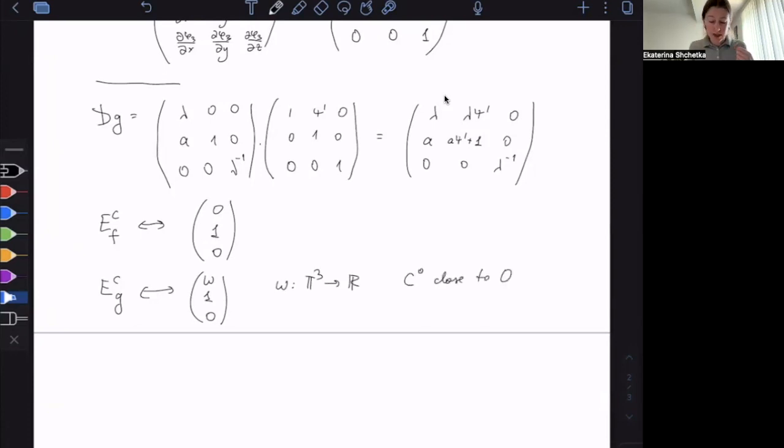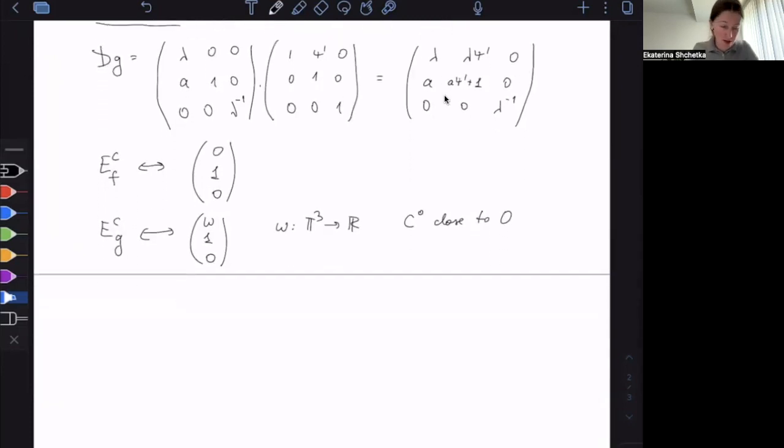Well, why? Because this direction will depend continuously on perturbation. And so our perturbation was small. So that's why this function that is presenting the central direction for our new will be C1, C0 close to 0 as well. So let's apply dg to this vector, omega 1, 0. So what do we get is the following. Okay, so let me compute it.